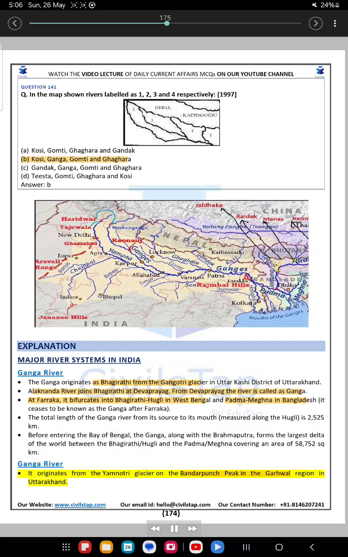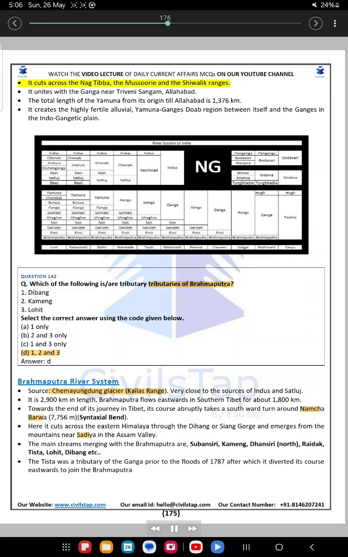It originates from the Yamunotri Glacier on the Bandarpunch Peak in the Garhwal region in Uttarakhand. It cuts across the Nagtibba, the Mussoorie and the Shivalik ranges. It unites with the Ganga near Triveni Sangam, Allahabad. The total length of the Yamuna from its origin to Allahabad is 1,376 kilometers. It creates the highly fertile alluvial Yamuna-Ganges Doab region between itself and the Ganges in the Indo-Gangetic plain.